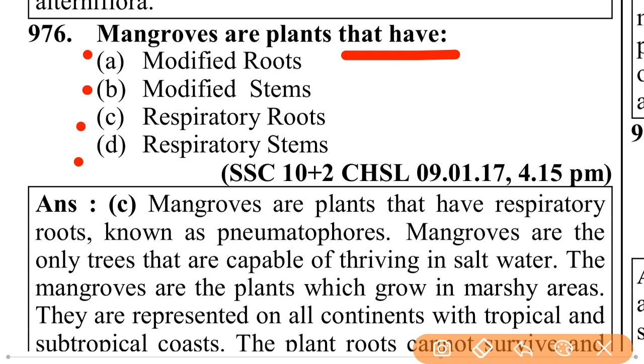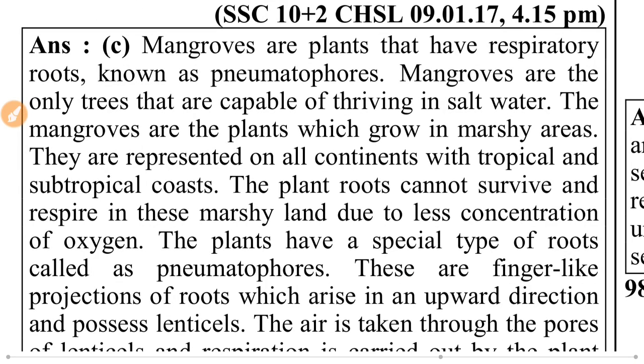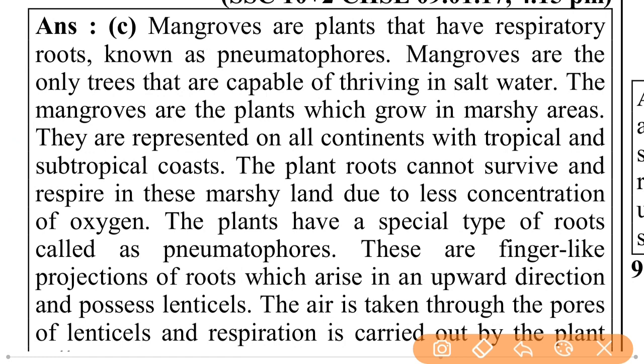Mangroves are plants that have modified roots, modified stems, respiratory roots, and respiratory stems. Mangroves have respiratory roots known as pneumatophores. Mangroves are the only trees capable of thriving in salt water. They grow in marshy areas and are found on all continents with tropical and subtropical coasts.